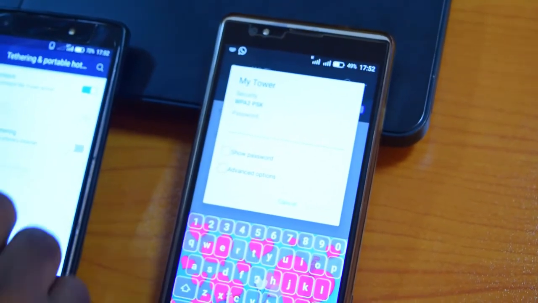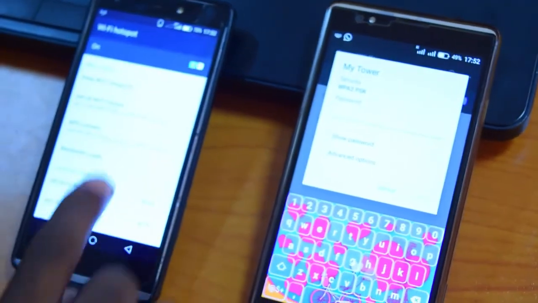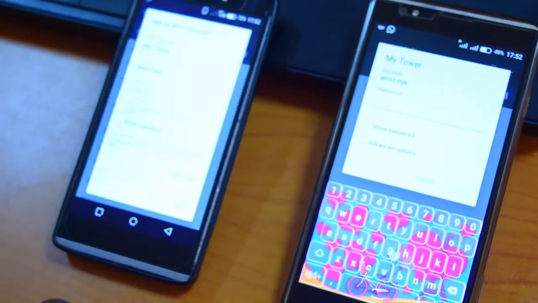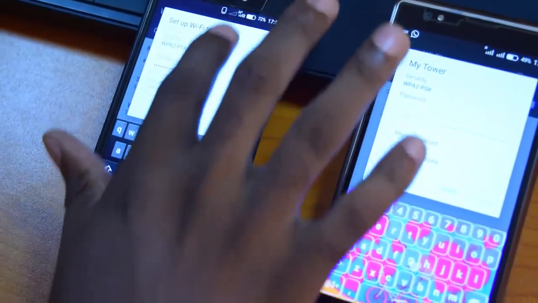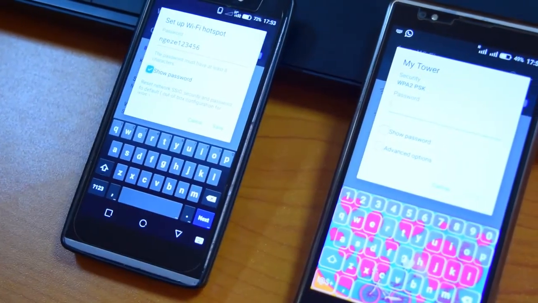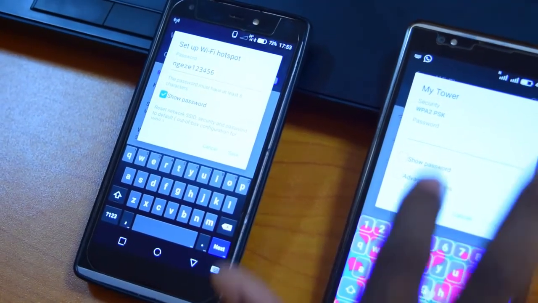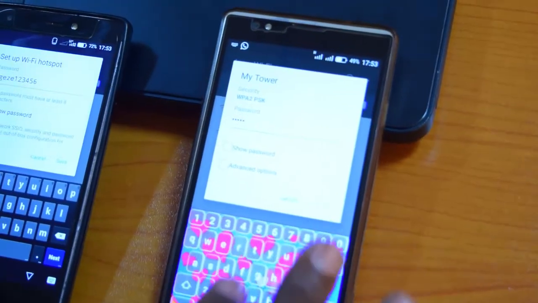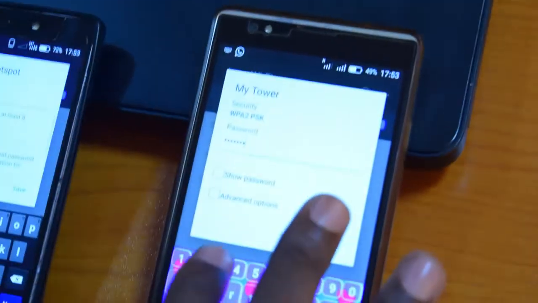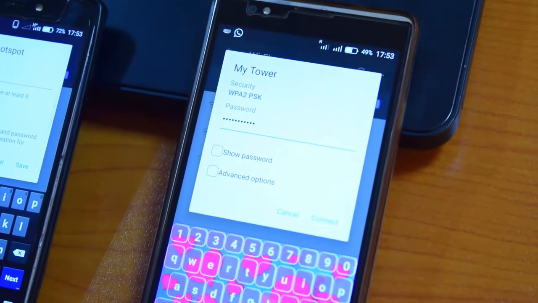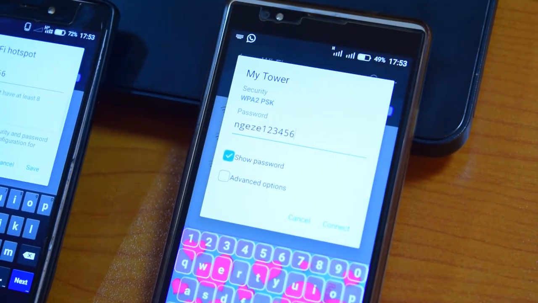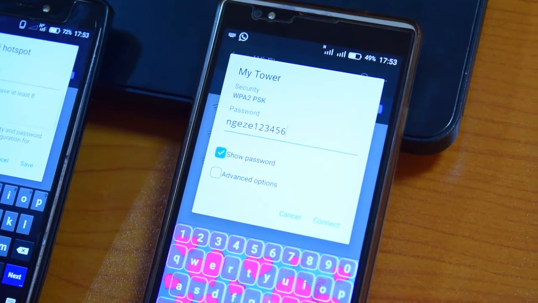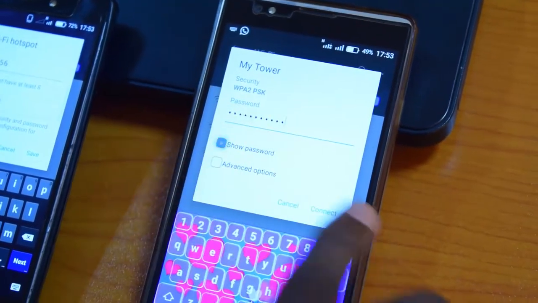So again, I browse to see my password. Click here, then go to setup Wi-Fi, and then I can see my password here. But since I cannot read this, I take this and show the password. Now I see the password, I have to write this password NGEZE, then 1, 2, 3, 4, 5, 6. If I'm not sure of what I've written, I just click here and see if this is the correct password. Then I say that is right, then I say connect.